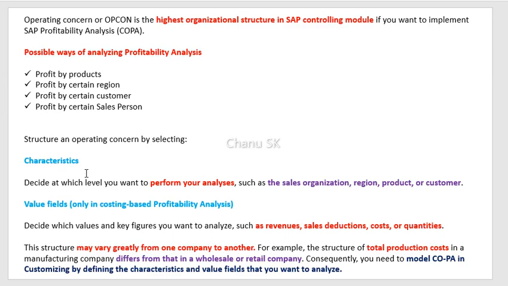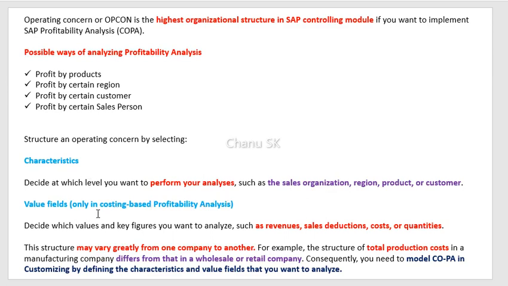Characteristics are just like this: if a company wants to perform any kind of COPA analysis based on sales organization, region, product or customers, then the company will perform it based on the characteristics. The COPA analysis will happen based on the sales organization, region and product. Value fields are generally used in costing-based profitability analysis.